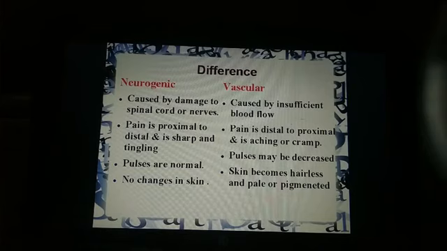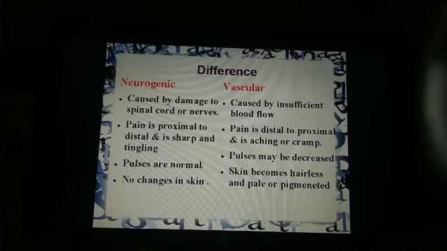Now pain is from proximal to distal. Why? Because there is spinal cord or disc herniation or prolapse, so there is compression of nerve roots. So pain is from spinal cord to the periphery, so proximal to distal. Whereas in vascular disease, pain is from distal to proximal, right? Here, what is the type of pain? It is sharp and tingling, as we have seen also in radiating pain, right? Whereas in vascular, it is aching or cramp-like pain.